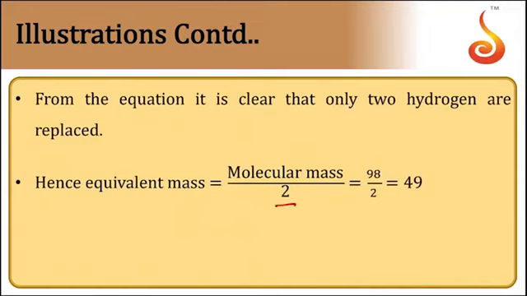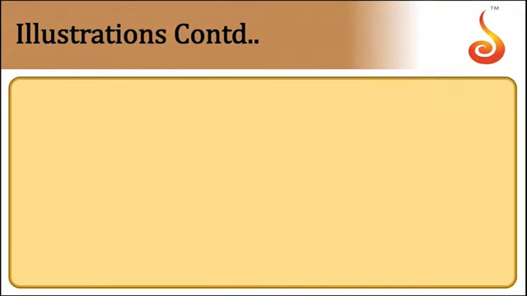In the case of acids, we need to see the number of replaceable H plus ions as well as how many have been replaced in a reaction. So only 2 have been replaced. Therefore for phosphoric acid, 98 by 2 comes out as its equivalent mass.